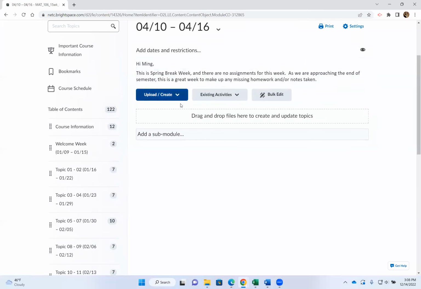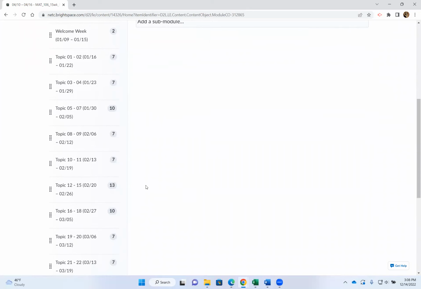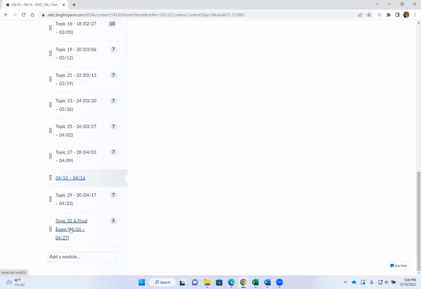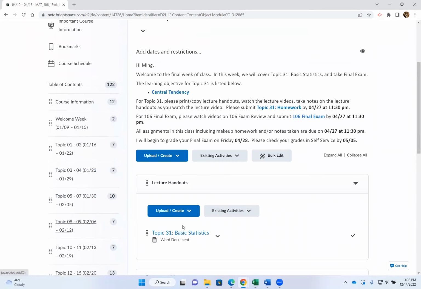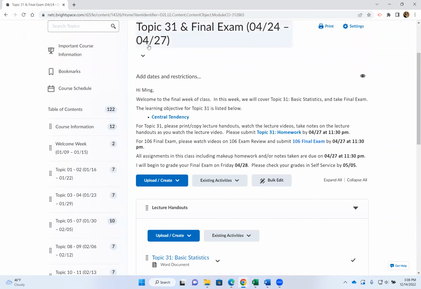Okay, there's no homework assignment in that week. So this is also a very good week to make up whatever missing assignment you have. Be very careful of our last week. Our last week is actually from a Monday to a Thursday. Everything cuts off at 11:30 p.m. on April 27. You will not be able to make up any assignment after 11:30.